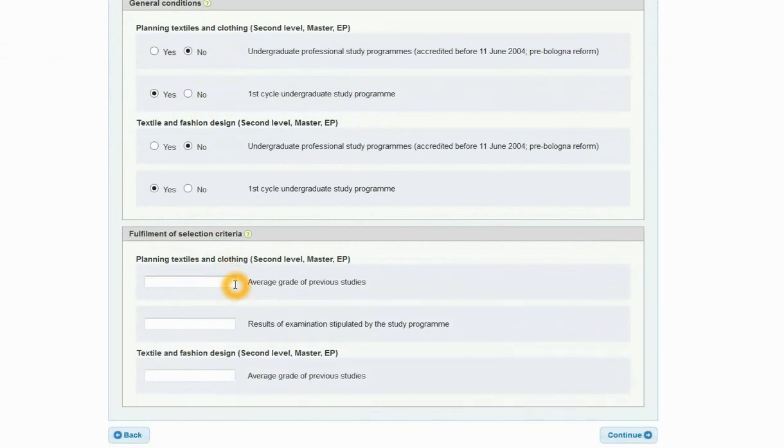The enrollment conditions and selection criteria are published in the call for enrollment. For further information, if a candidate fulfills the conditions, please contact the higher education institution where you want to apply. After clicking on the button Continue, you are at the Supplemental Document step.